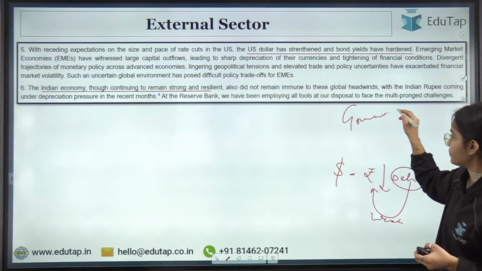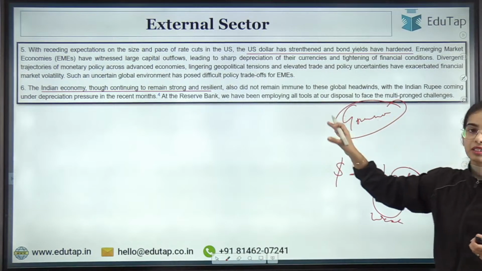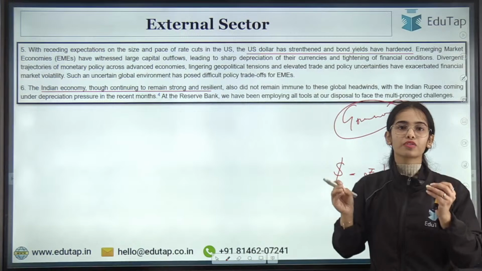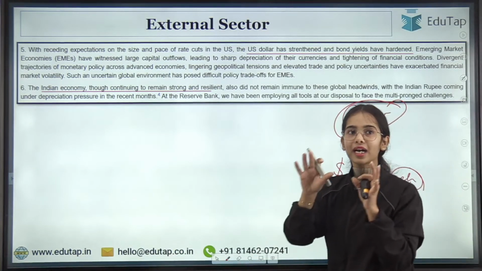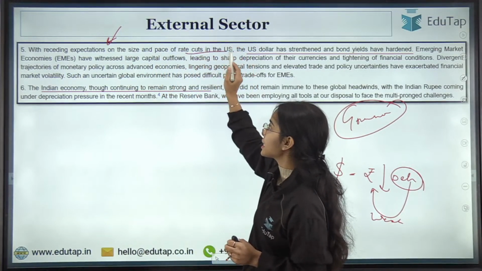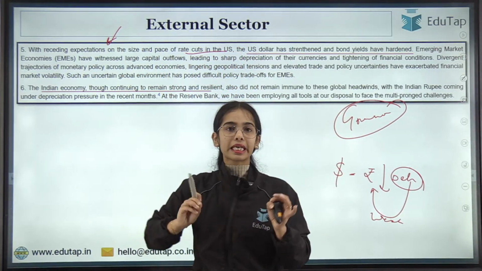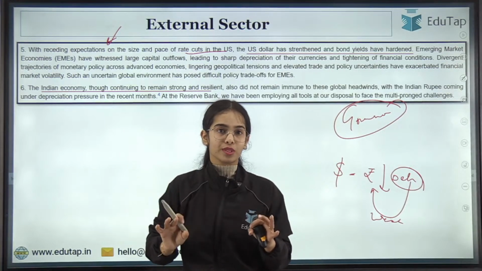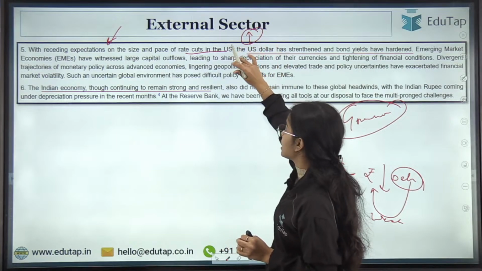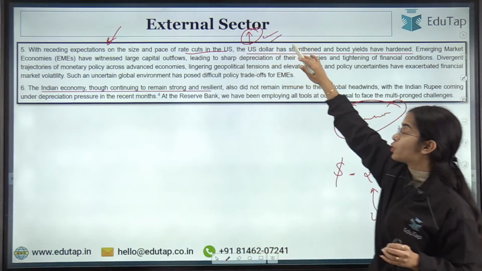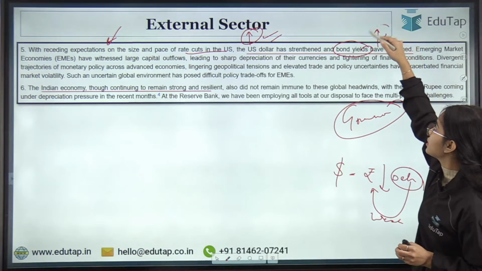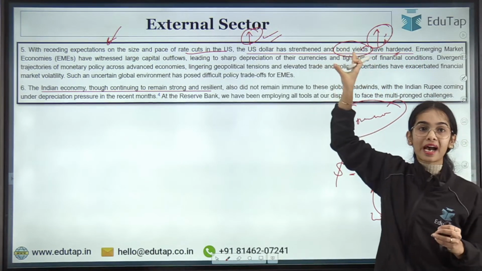In the governor's statement given after the Monetary Policy Committee meeting ended, the governor of the RBI stated that because of reduced expectation of rate cuts in the US, that means interest is going to be high in the US, bond yields have hardened. They have increased in the US.